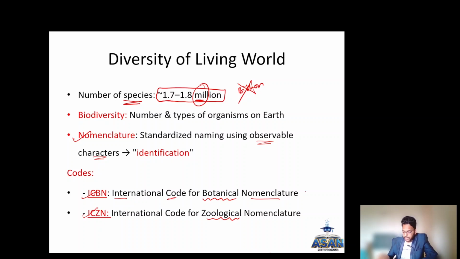So botanical nomenclature gives names to all the plants, and zoological nomenclature gives names to all the animals.